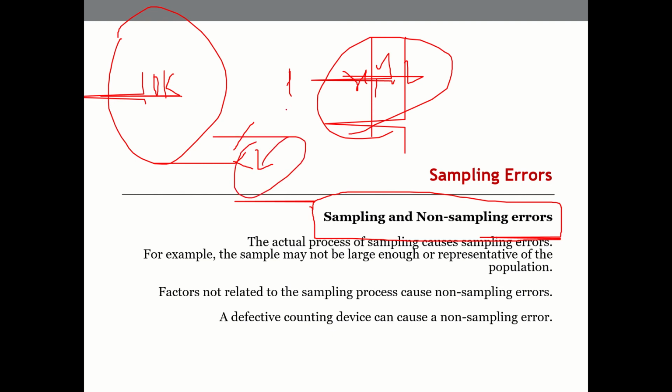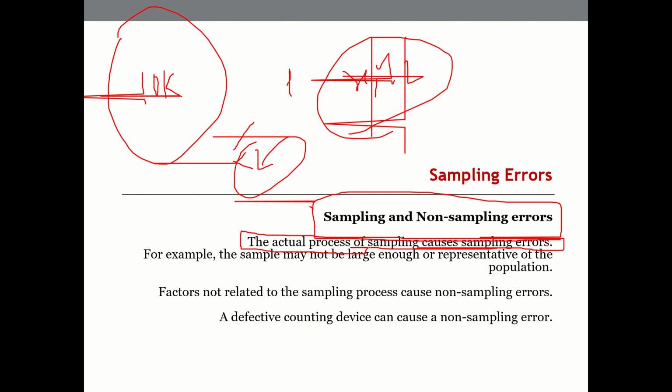So that also needs to be understood when we discuss selecting samples and the error associated with them. The actual process of sampling causes sample errors. It is actually part and parcel of the survey or the statistical approach.